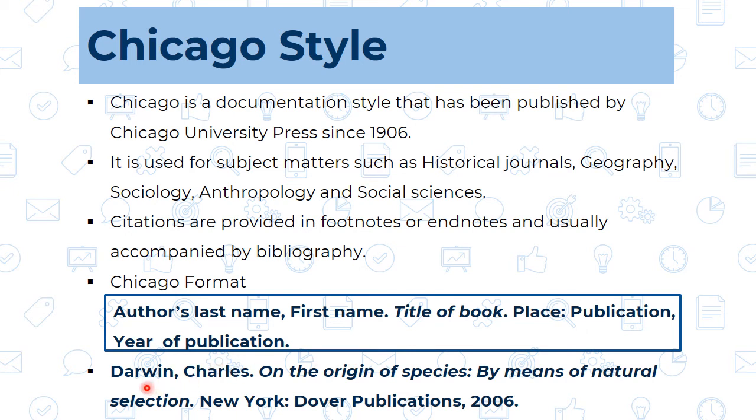So if we see the example, Darwin, then first name, that is Charles. In the MLA and Chicago we are using the complete name, and in the APA we are using only the initial of that, and title of the book, that is On the Origin of the Species by Means of Natural Selection. Then place of the publication, and here the publication, Dover's publication, and year of the publication. So that was all about the Chicago style.